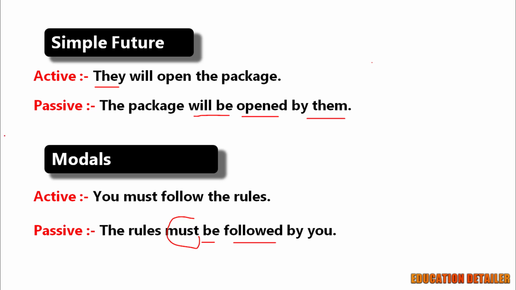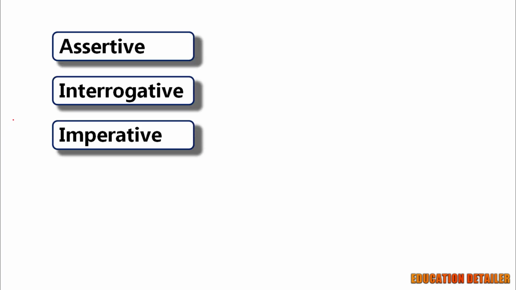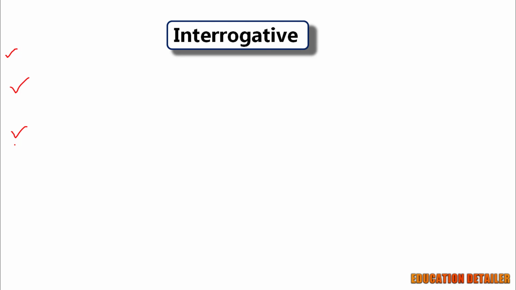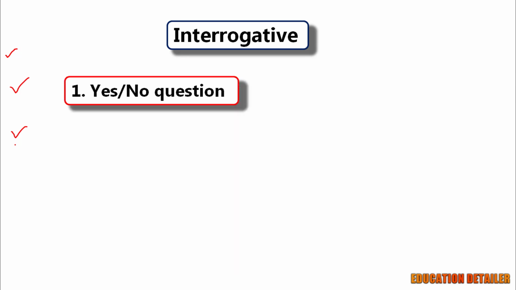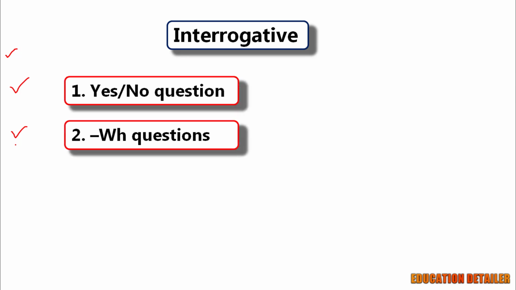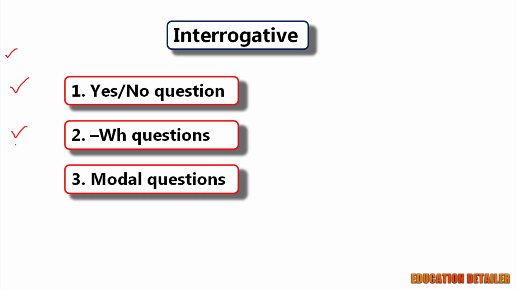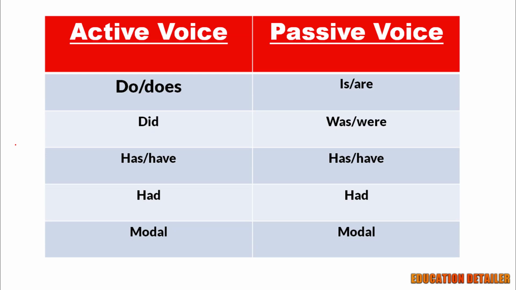Now we will learn to transform different types of sentences like assertive, interrogative and imperative. I have already discussed assertive sentences in this class. So now let me take you directly towards interrogative sentences or questions. There are three main types of interrogative sentences that can be transferred from active to passive: yes or no questions, WH questions, and modal questions. Let's take a quick look at the table first.